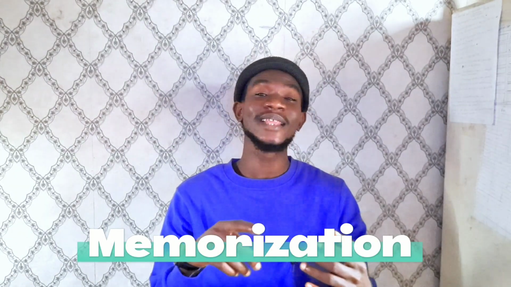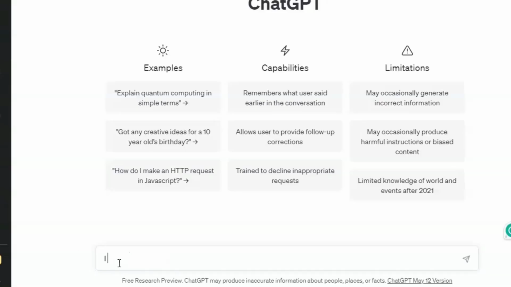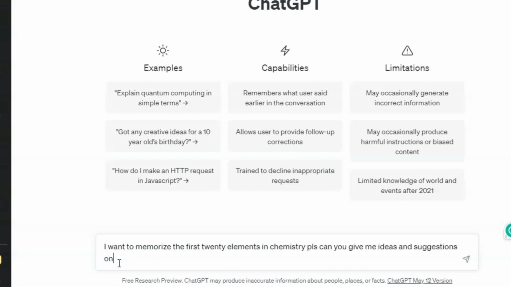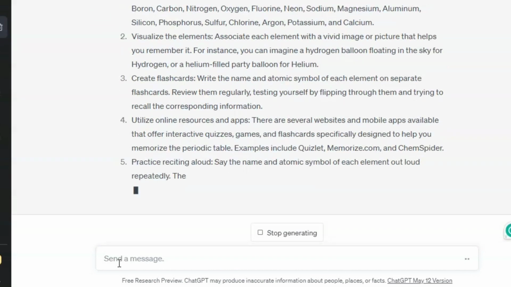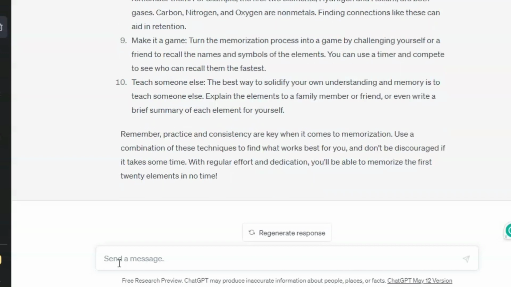ChatGPT can help you to memorize anything during study. If you encounter any difficulties with things that you want to memorize, just tell ChatGPT to help you to memorize those things. Let's say that you're writing chemistry in your O-level exams and you are looking for a way to memorize the first 20 elements. You can just tell ChatGPT to give you mnemonics or ideas on how you can memorize these first 20 elements, and trust me, it is going to help you do it.